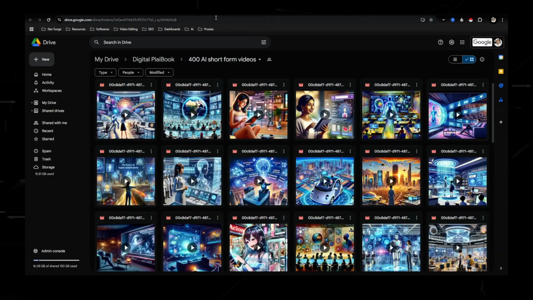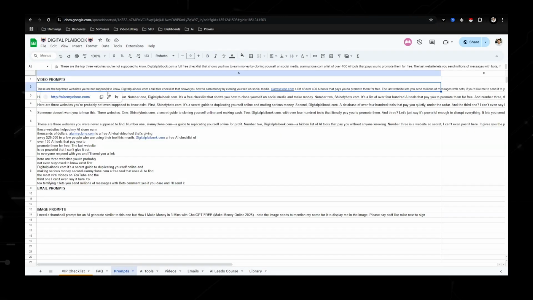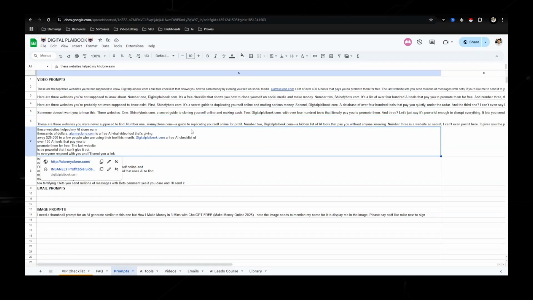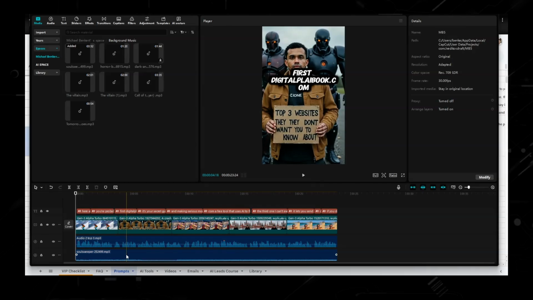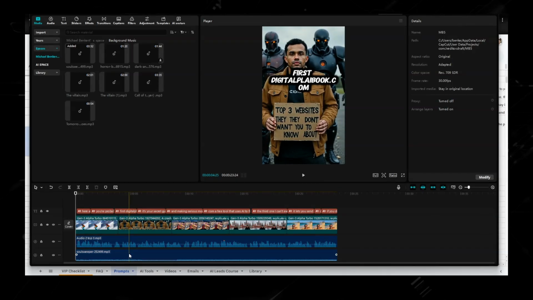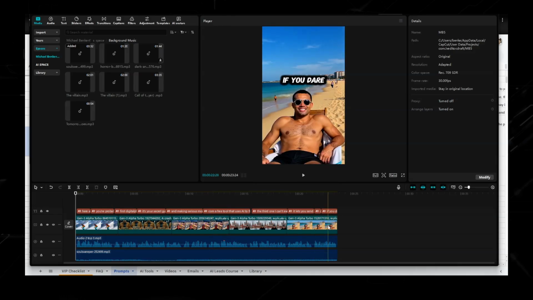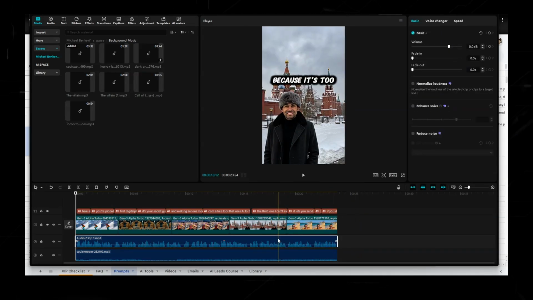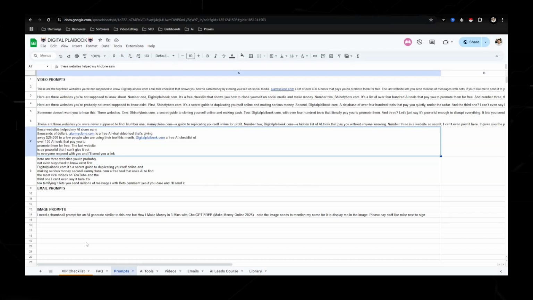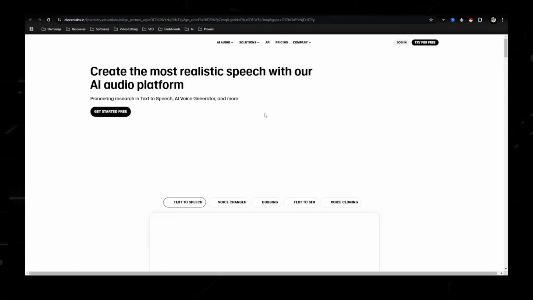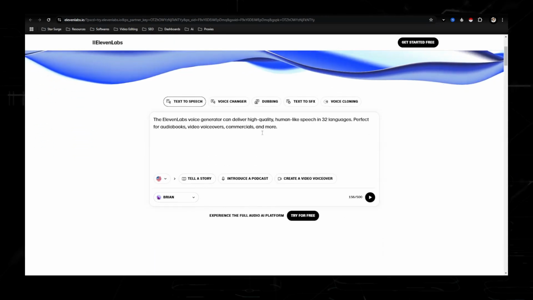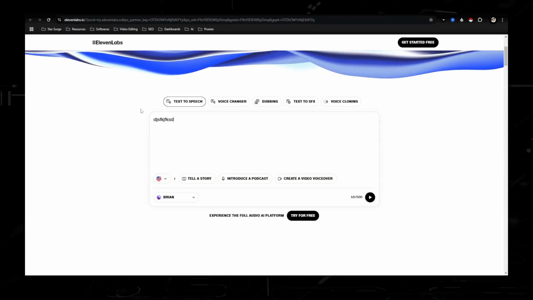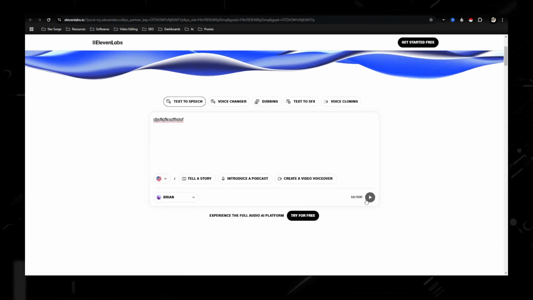And then you're going to have one of these scripts. Just take one of these scripts and post this into ChatGPT, reword it, use your domains, whatever you want to send traffic to. And then we are going to have some type of background music. What I do for the background music is I'll just go to like royalty-free music on Google. And then this audio right here, I used a tool called 11 Labs, where it's text to speech. 11 Labs is free too. You get like 500 credits each day. So what you would do is you would have to sign in to be able to download it, but essentially just copy one of those prompts in here. Once you would sign in, it would give you an option to download that.